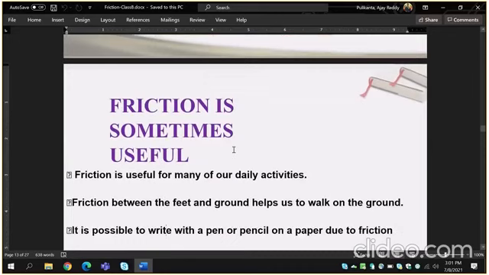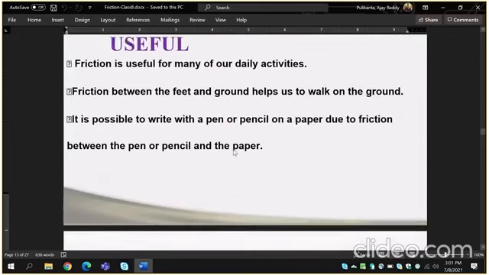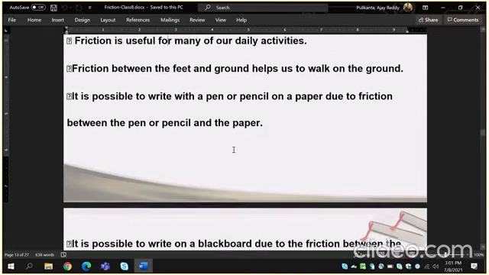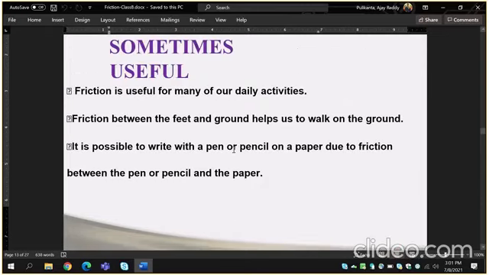And the next one, friction is sometimes useful. Friction is useful for many daily activities. Friction between the feet and the ground helps us to walk on the ground. It is possible to write with a pen or pencil on paper due to friction between the pen or pencil and the paper.